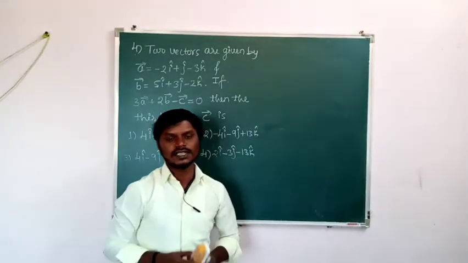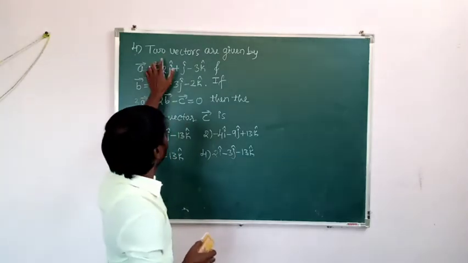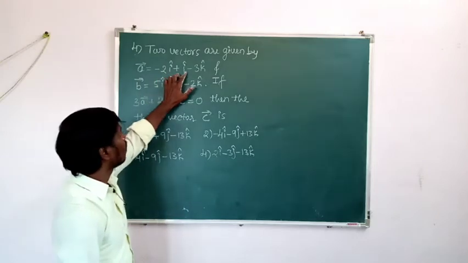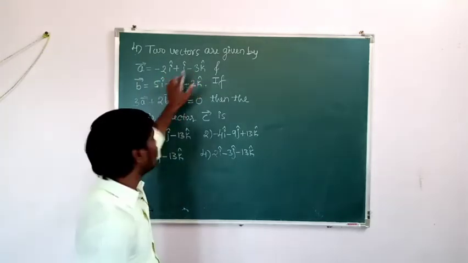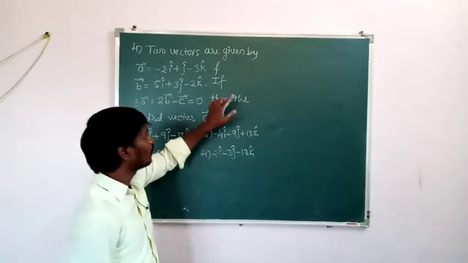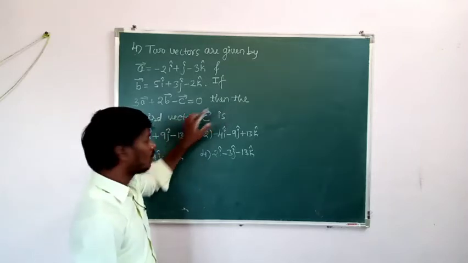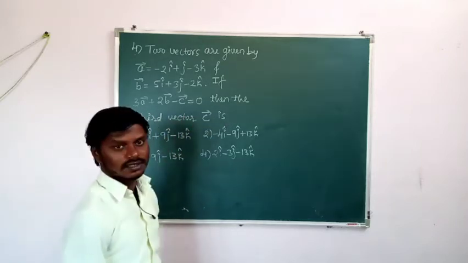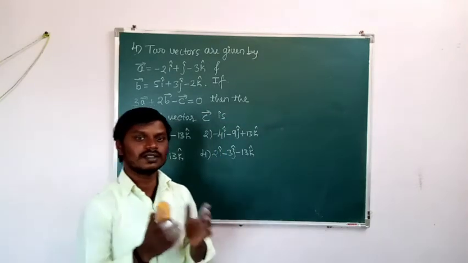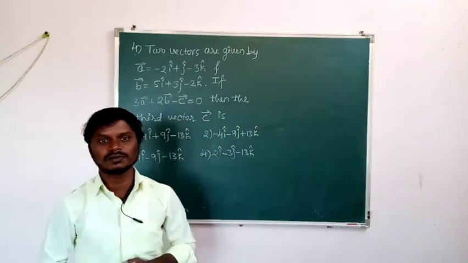Now the next, fourth question. Two vectors are given: vector A is equal to minus 2i plus j minus 3k, and vector B is equal to 5i plus 3j minus 2k. If 3A plus 2B minus C is equal to 0, then we have to find the third vector C. Vector A and vector B are given, we have to find the third vector. That is vector C.